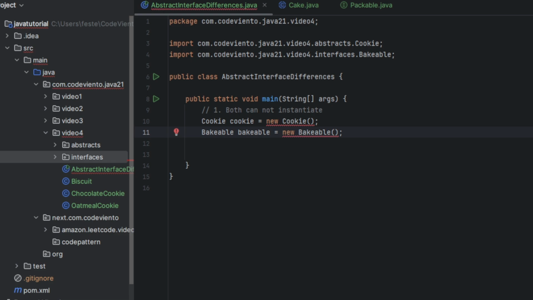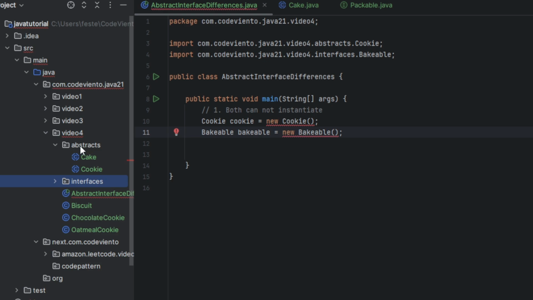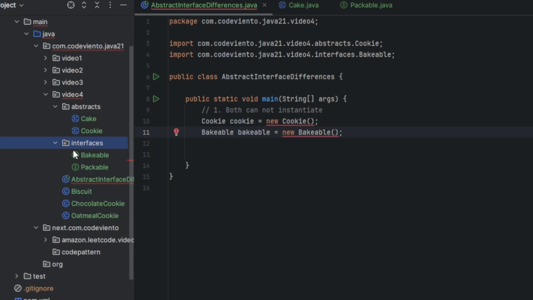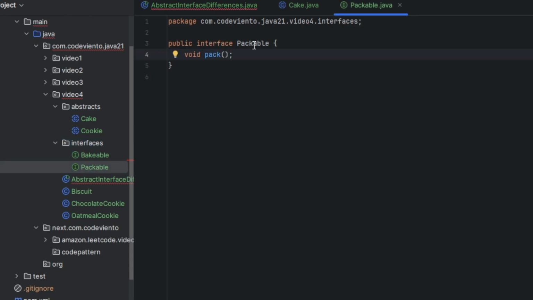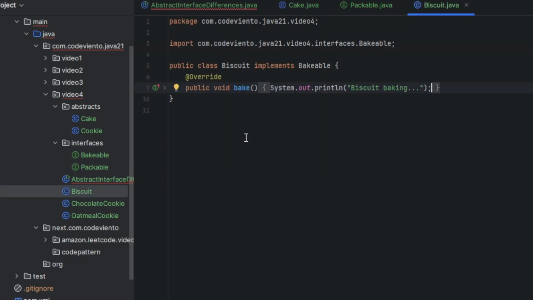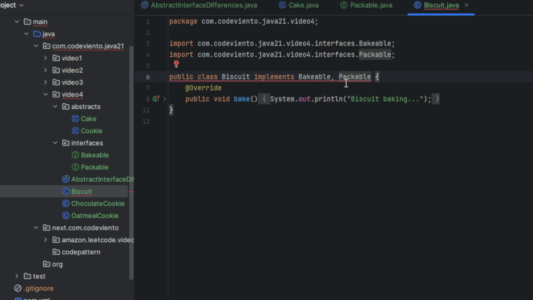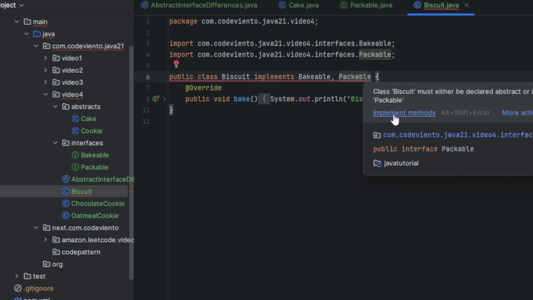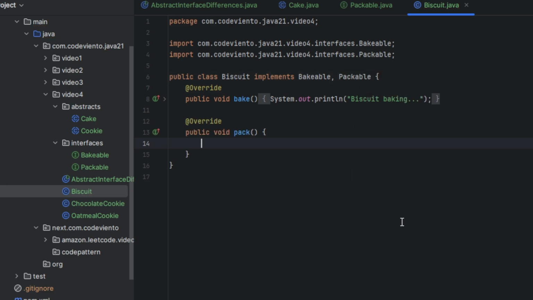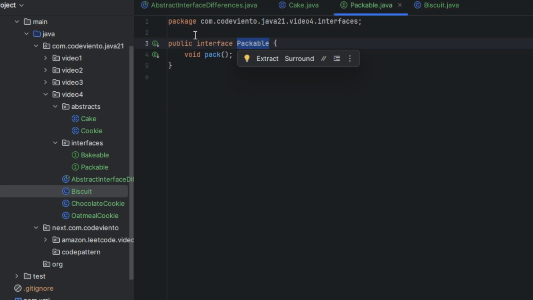And next, inheritance type. For this example, I created two packages here: I collected abstract classes under the abstracts package and interfaces under the interfaces package. As you see, I created another interface, Bakeable. Let's return to our Biscuit example. Java allows implementing multiple interfaces. We can add another interface here. No problem, we just need to implement the second interface's methods also. Bake method is here and here is our Bakeable interface.